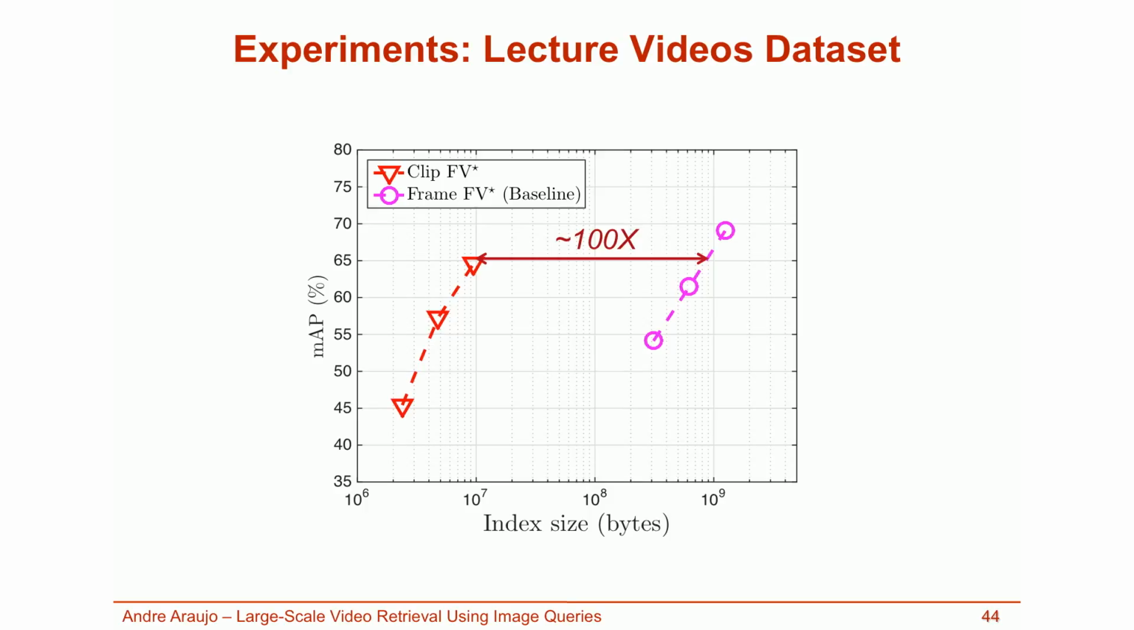Here I plot mean average precision as a function of the index size. We compare clip Fisher vectors in red with the baseline frame Fisher vectors in magenta. The 2 curves are constructed by varying the number of Gaussians in the Fisher vector. This plot shows that clip Fisher vectors work very well for this dataset. We obtain 2 orders of magnitude database savings with the same mean average precision.